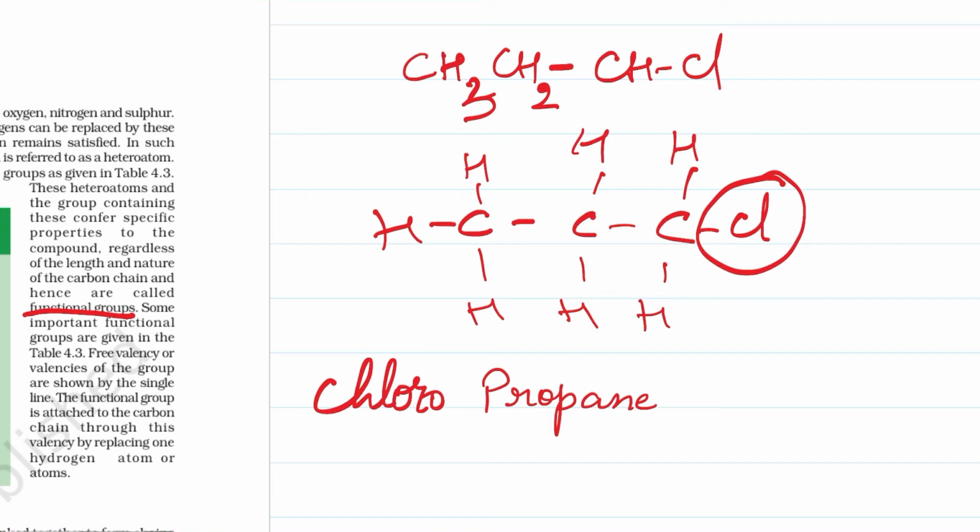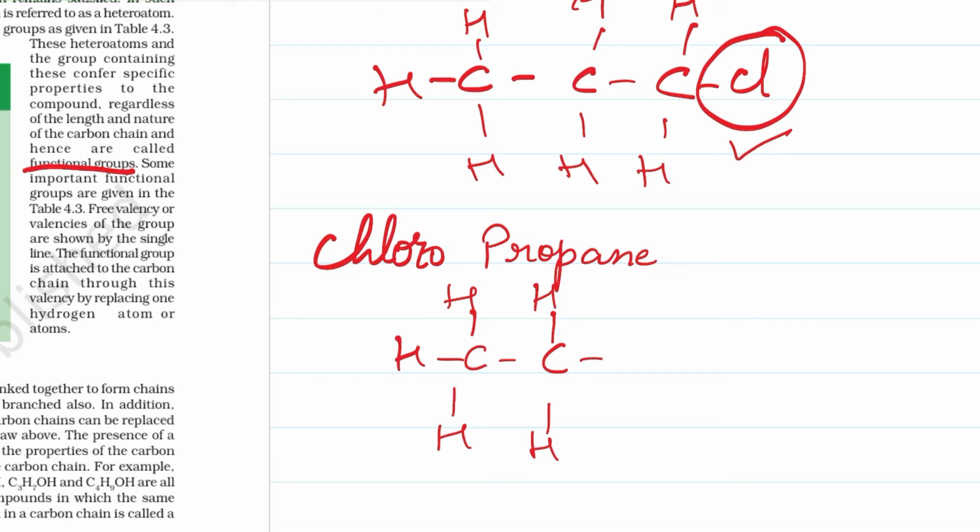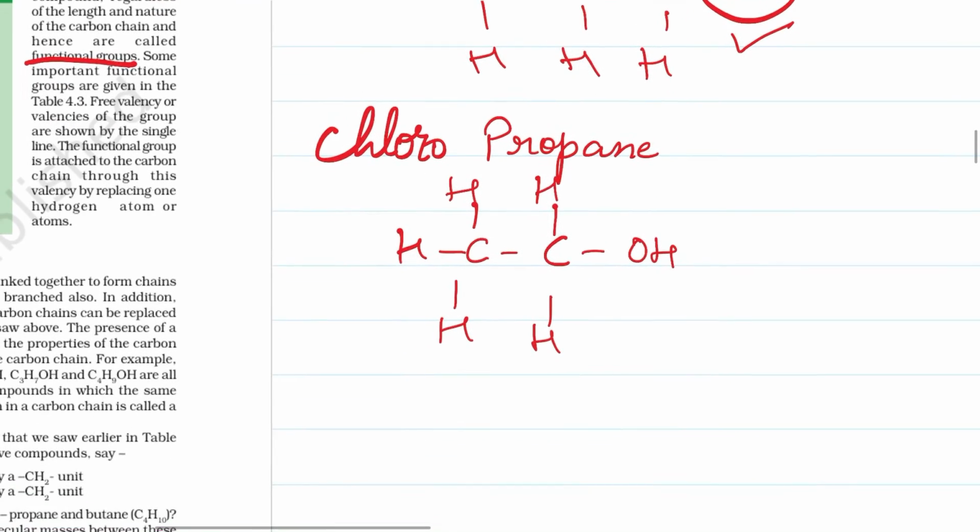This is how we call this a halogen functional group, and the presence of this functional group gives it a very important property. In the same way, if you complete the valencies here, and one hydrogen is replaced by an OH group, this becomes ethanol.